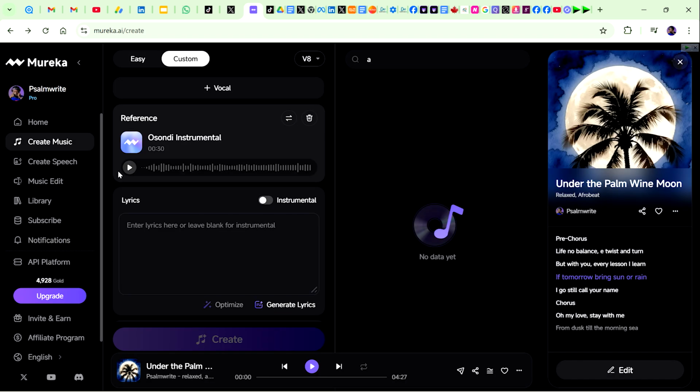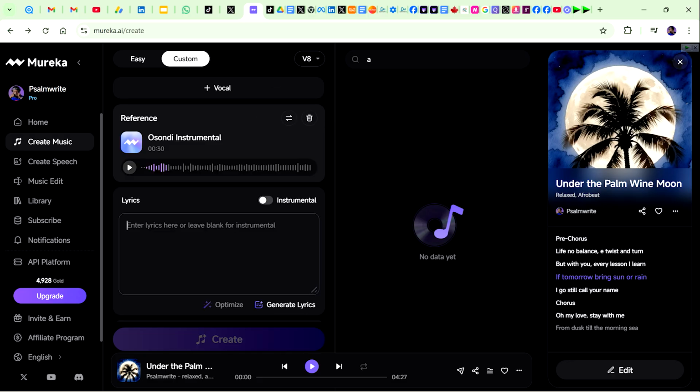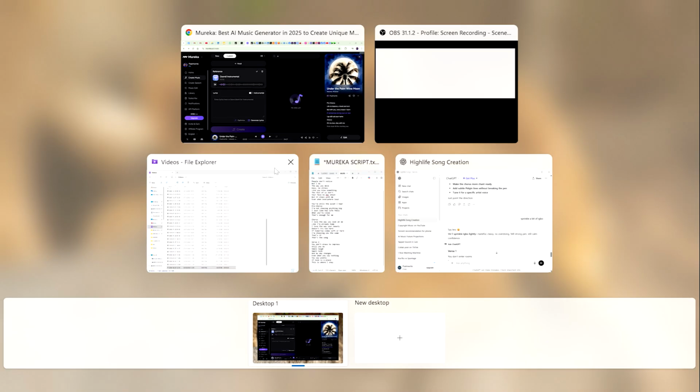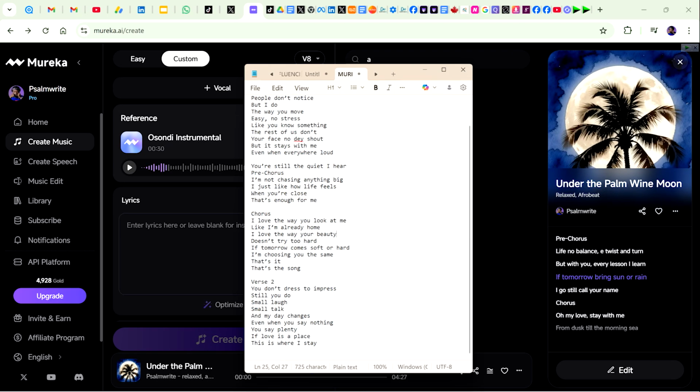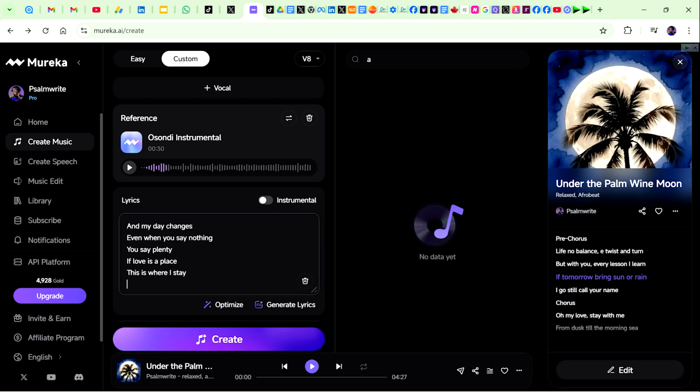Right. So the reference go get this part. If you play. Now the part where we select lyrics. If you don't want lyrics, if you turn on instrumental, the lyrics part go disappear. But here we want the lyrics. So make we copy our lyrics. Lyrics they here already. I go just, Command A, Command C, come under lyrics, paste them inside.